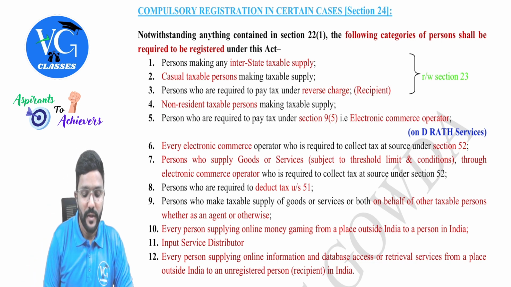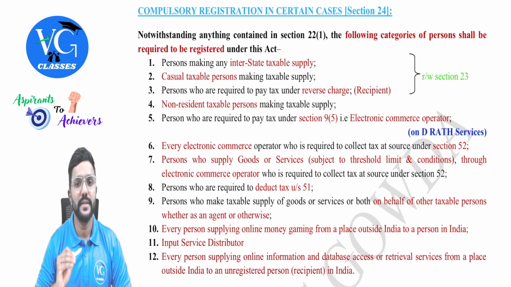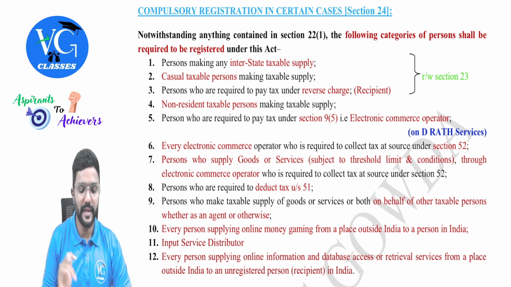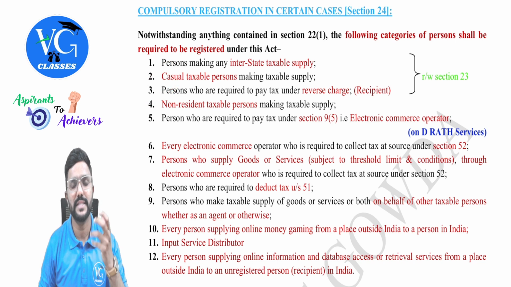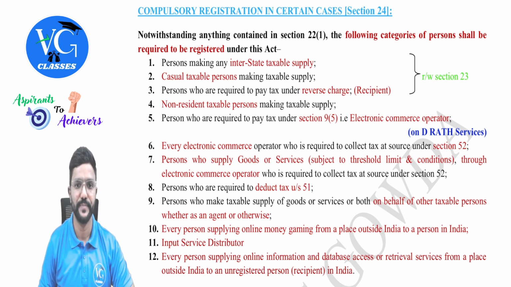Okay. Next, non-resident taxable person making taxable supply. For them, registration is always mandatory. Then, who are those? CTP and NRTP. Okay, in short, I call them CTP and NRTP. They are covered in section 27. We will be learning it in the same chapter, guys, a little later.